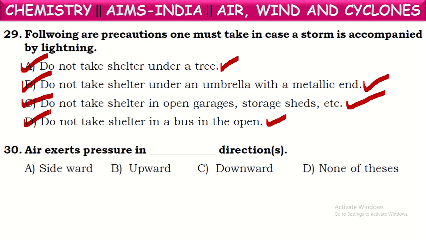Next, air exerts pressure in all directions. We know some simple experiments which have proved that air exerts pressure in all directions. That is, it exerts sideways pressure, it exerts upward pressure, even downward pressure also. So, it exerts pressure in all these directions.